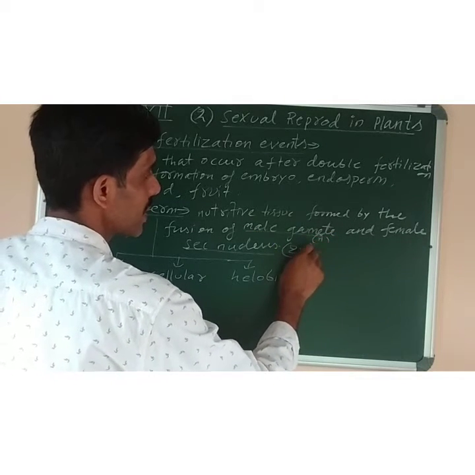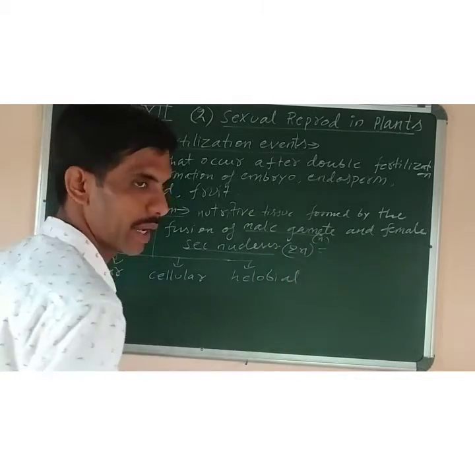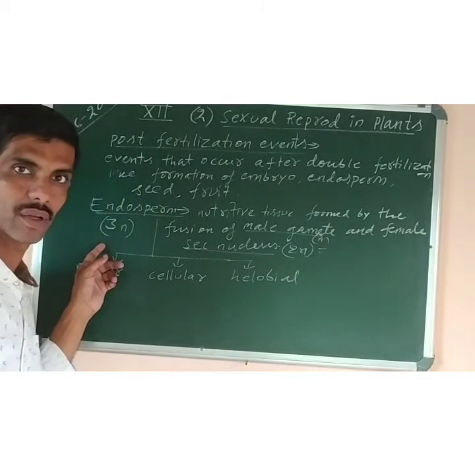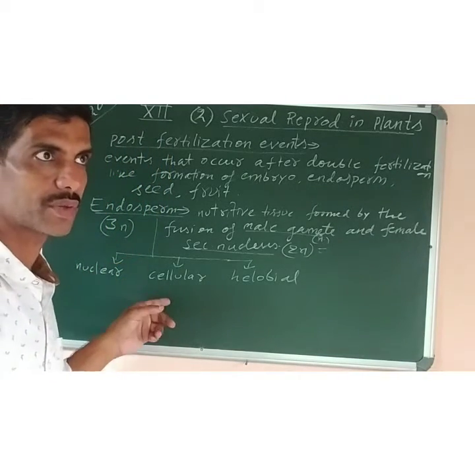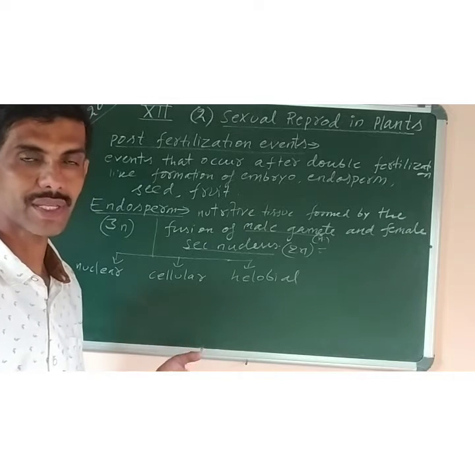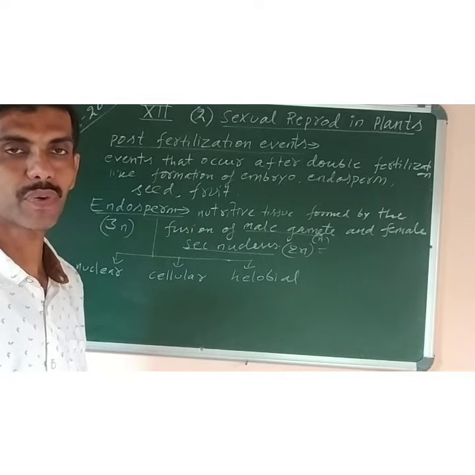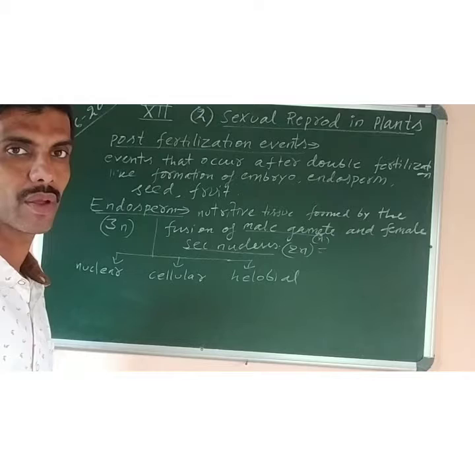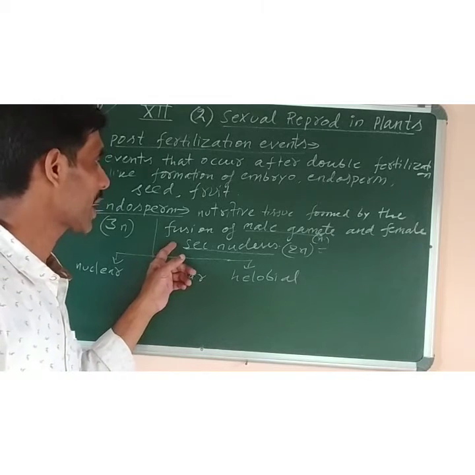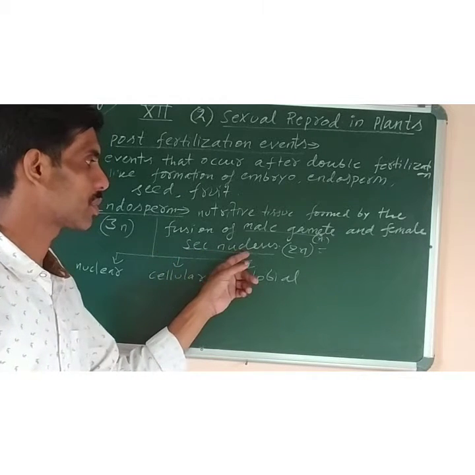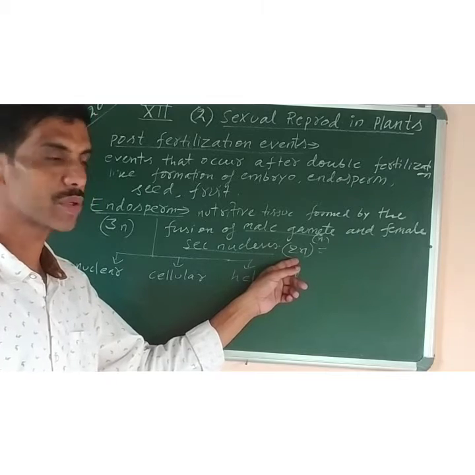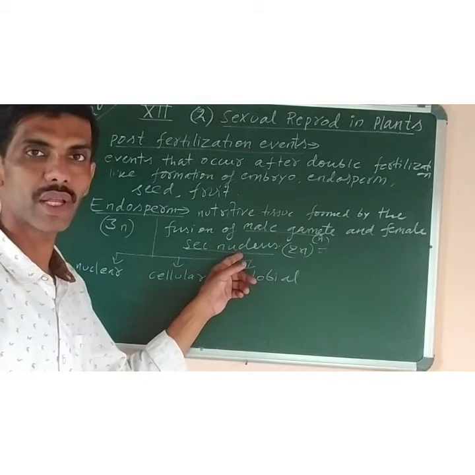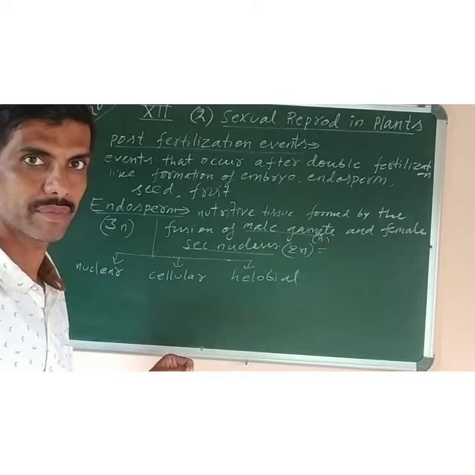So 2n plus n gives rise to 3n. That is triploid. Okay, so it is formed by the fusion of one male gamete with two sets of chromosomes present in the secondary nucleus of the female gametophyte.